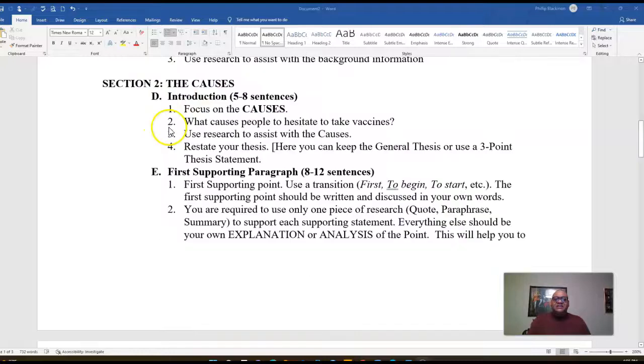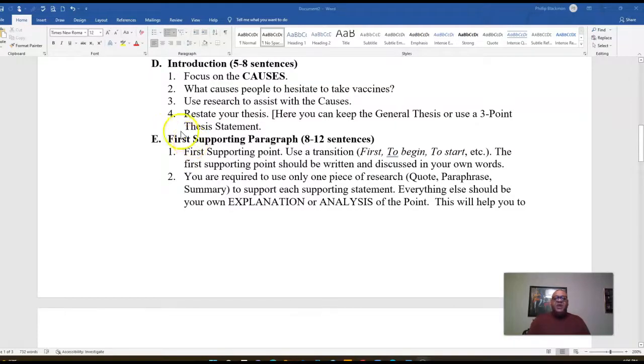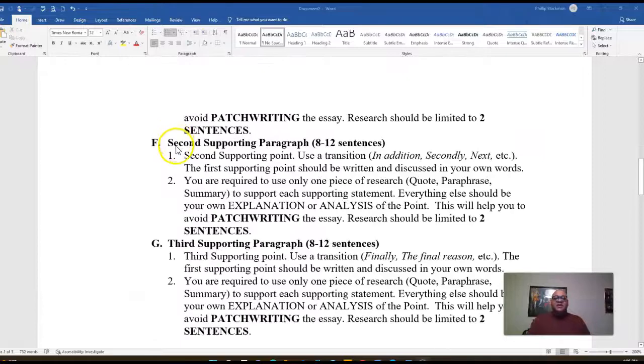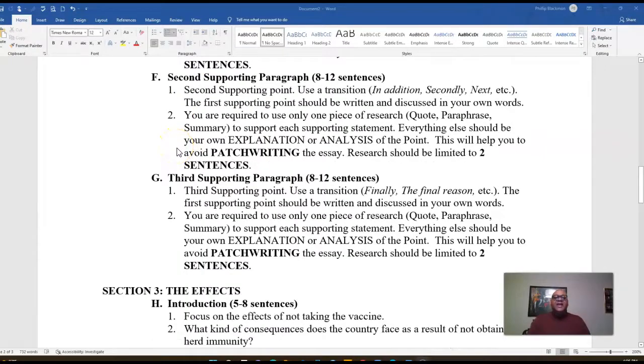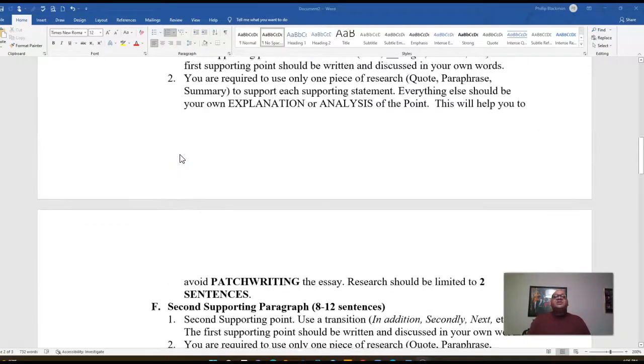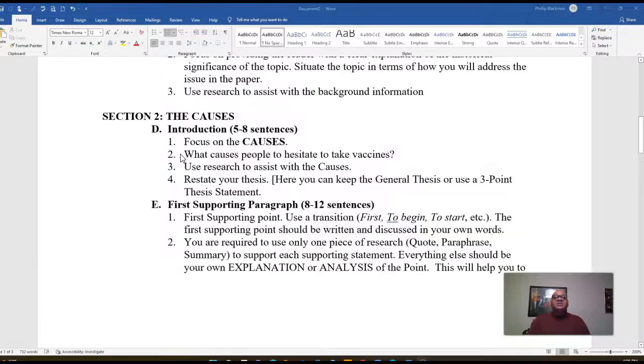Consider this section, section 2, a 5-paragraph essay. You've all written a 5-paragraph essay. You have an introduction. You have 3 body paragraphs, first, second, third, right? And so you want to give me these 4 paragraphs. You want to write an introduction.